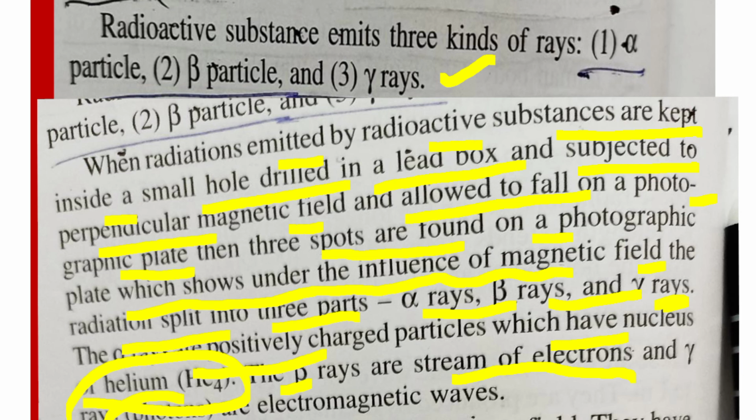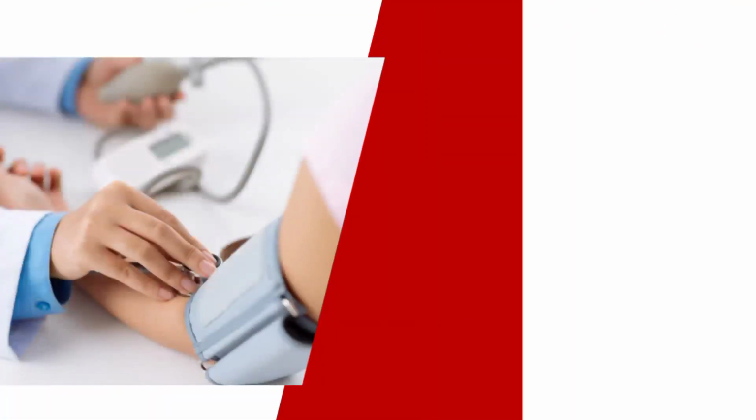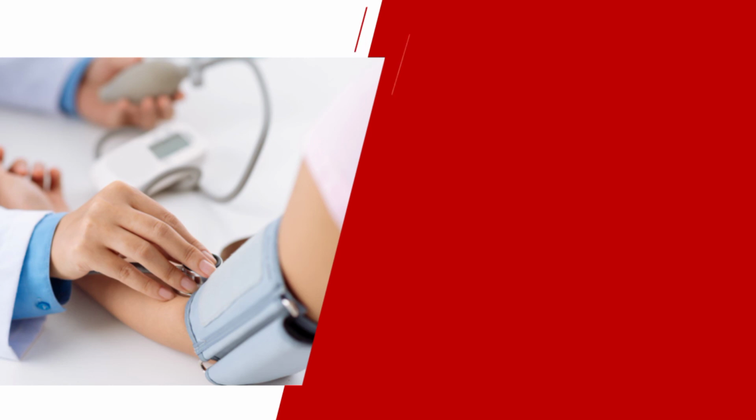Gamma rays are electromagnetic waves, and alpha and beta rays are deflected by electric field. They have effect on photographic plates. They cause ionization. Gamma rays produce fluorescence in barium platinocyanide. Gamma rays are diffracted like X-rays.